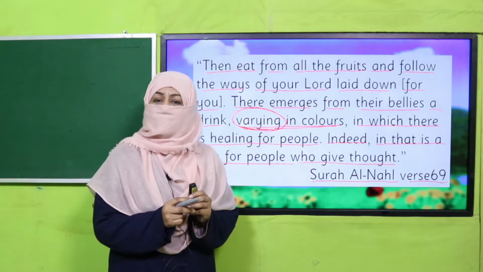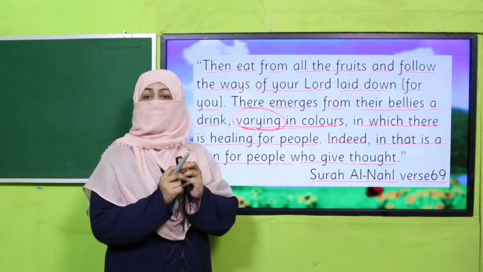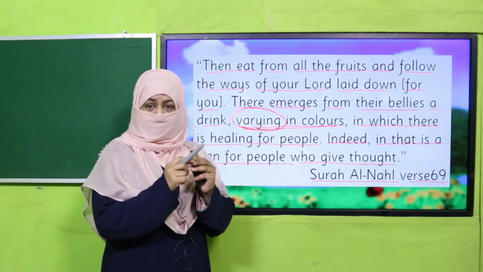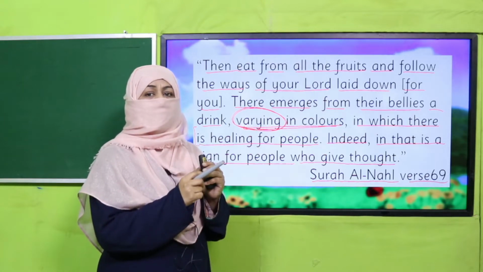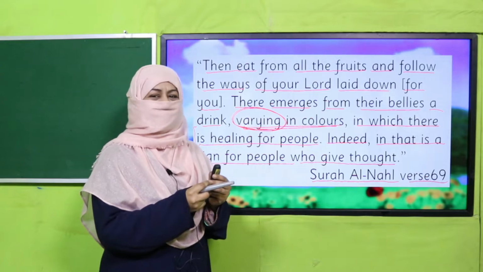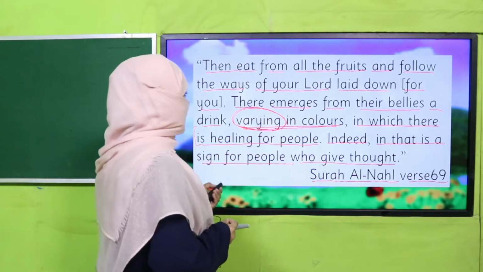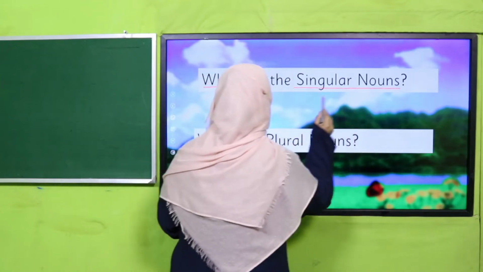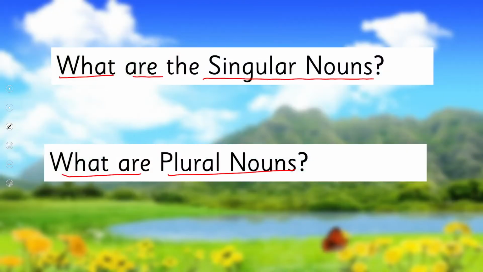So my dear children, here I want you to think that there are a variety of fruit. So fruits, like there are many, and we know when there is something which is more than one, we call it plural. Good. So first you tell me the answers of these questions. What are singular nouns and what are plural nouns? So pause the video, answer these two questions to your teacher, and then quickly come back.